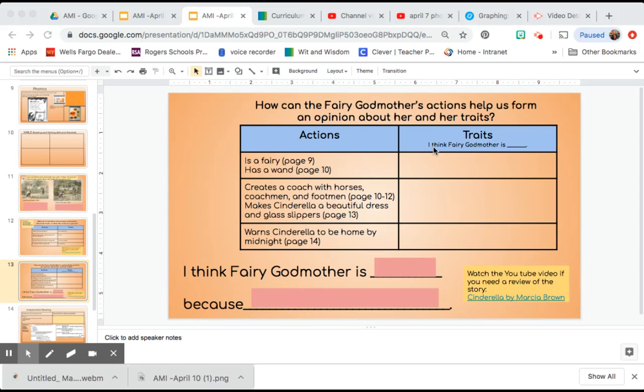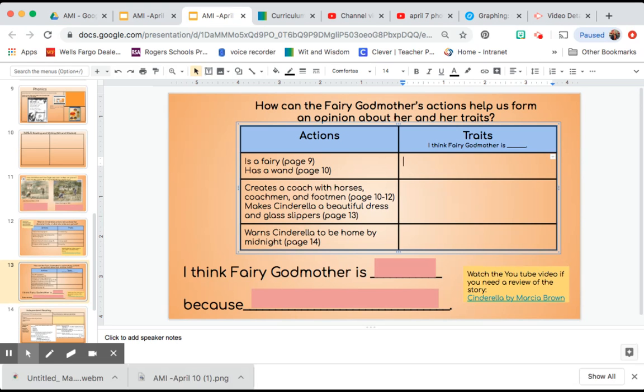We're going to be using this sentence frame. I think fairy godmother is blank. If we look at the evidence from the text on page 9 and 10, we see that she is a fairy and she has a wand. Because of this evidence, I think fairy godmother is magical. She is using magic as a fairy, and she uses her magic with a wand.